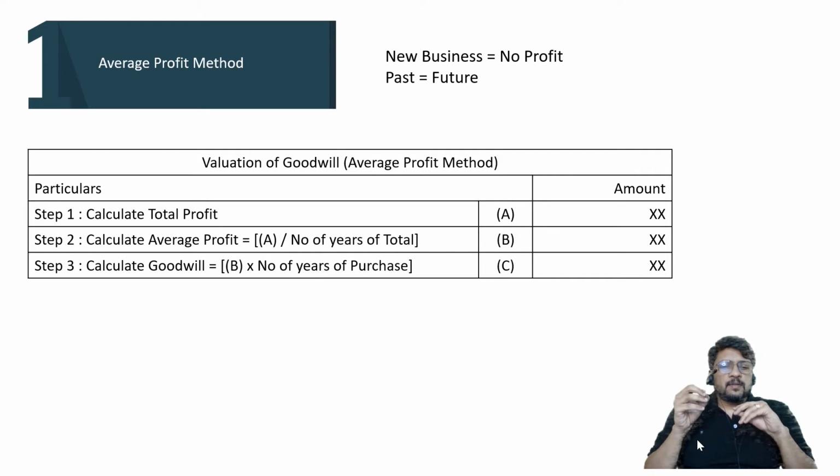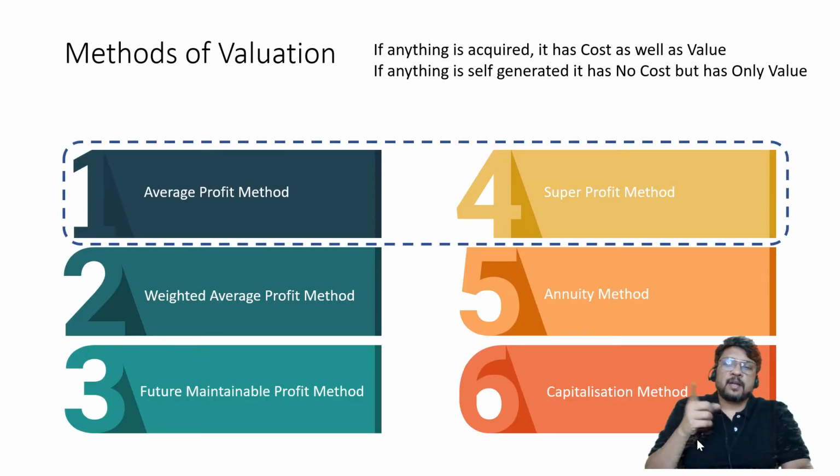Average profit method is based on the assumption, 2 assumptions. Remember, what are we trying to calculate? We are trying to calculate value of goodwill. Why are we interested in calculating value of goodwill? Because we don't know the cost of goodwill. I hope you have understood what I am speaking.